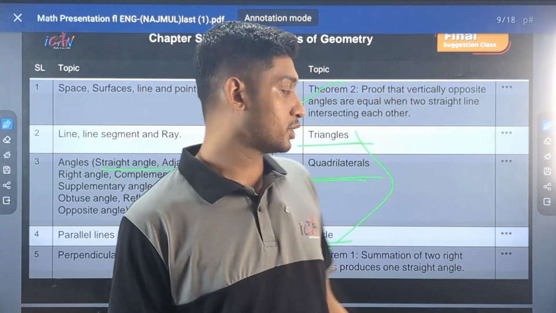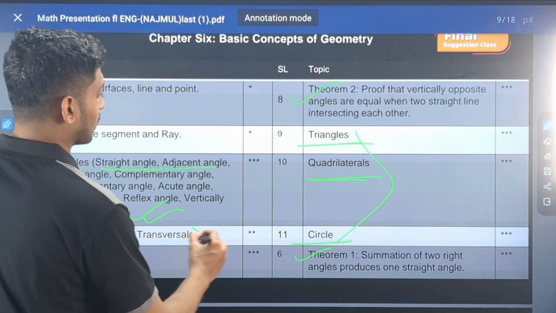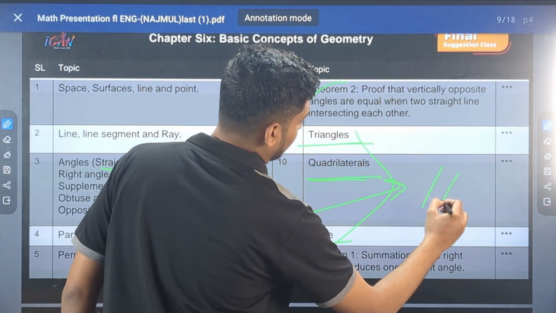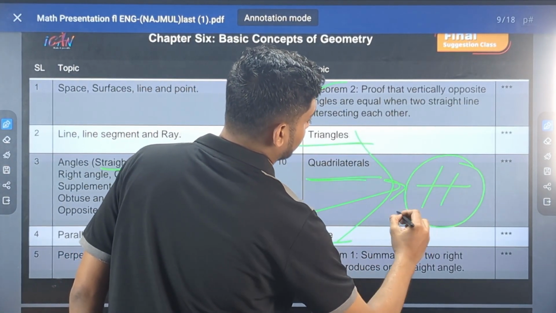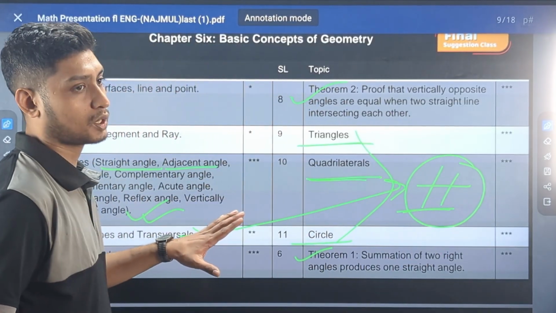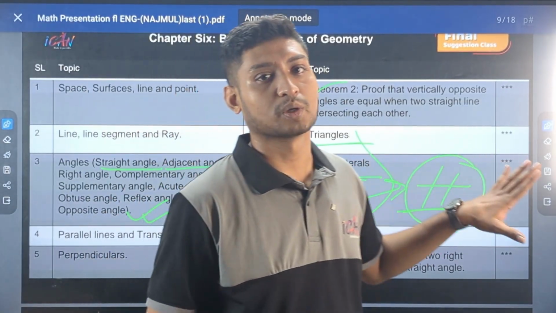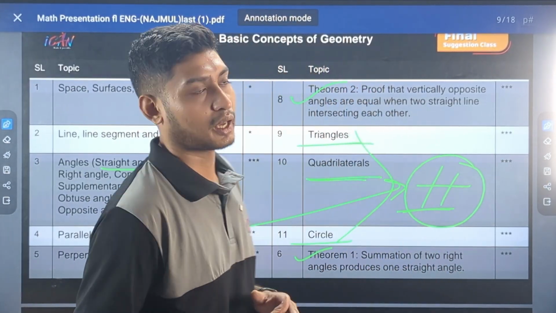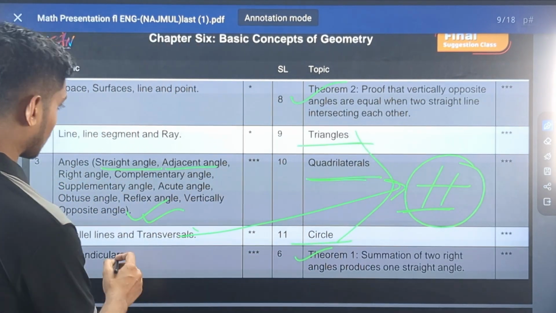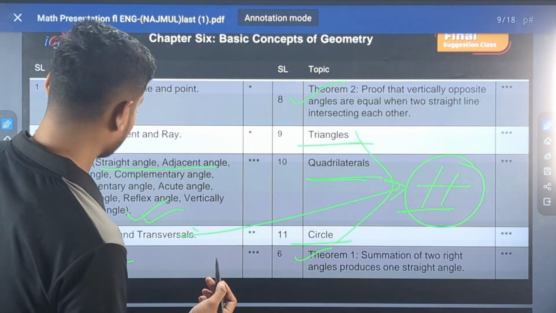There is one figure in your book related to parallel lines and transversal, like this. So you have to read this figure very properly, where you can get an idea about complementary angles, alternate angles and others. Okay. Perpendiculars are also very important.